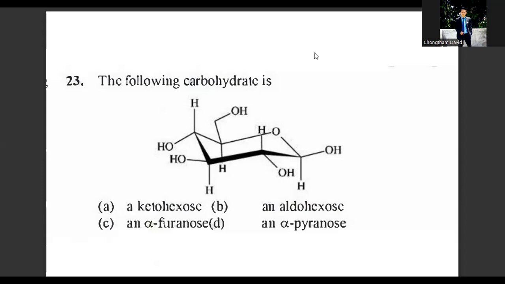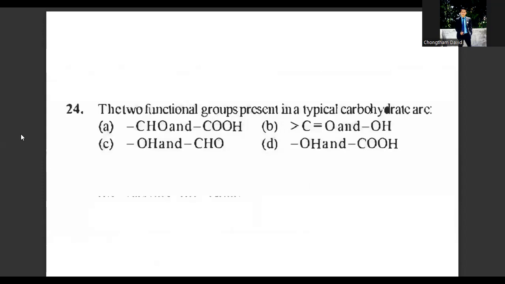The two functional groups present in a typical carbohydrate are. What are the two functional groups present in a carbohydrate? Glucose is considered a typical carbohydrate with two functional groups. Do you know what is the answer for this question? Aldehyde and alcohol will be the answer. Suppose you're given a ketone, it will be fructose.